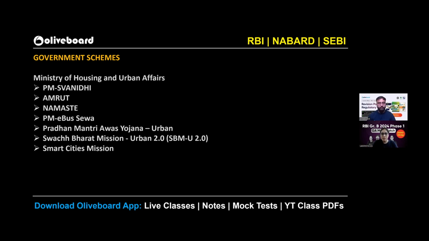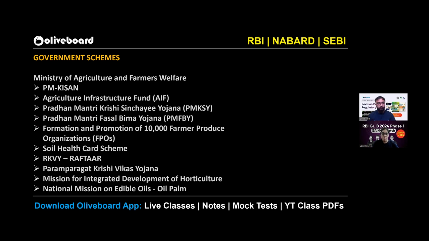For your Housing and Urban Affairs, see PM Swanidhi, it's very important. Amrut scheme, utterly important. PM E-Bus Seva was rolled out very recently. That's why it is important. Your Awas Yojana Urban, as I've told you, urban may have changed, rural may have changed. So both these schemes, because of the budget, are now in the limelight. They are important. Swachh Bharat Mission, anyways, it was important. It's an important scheme for your cities as well as your rural areas.